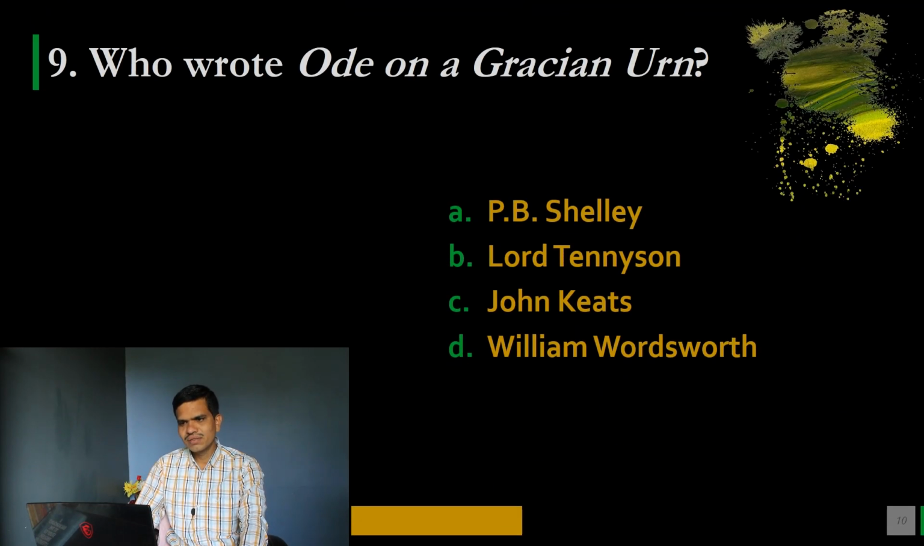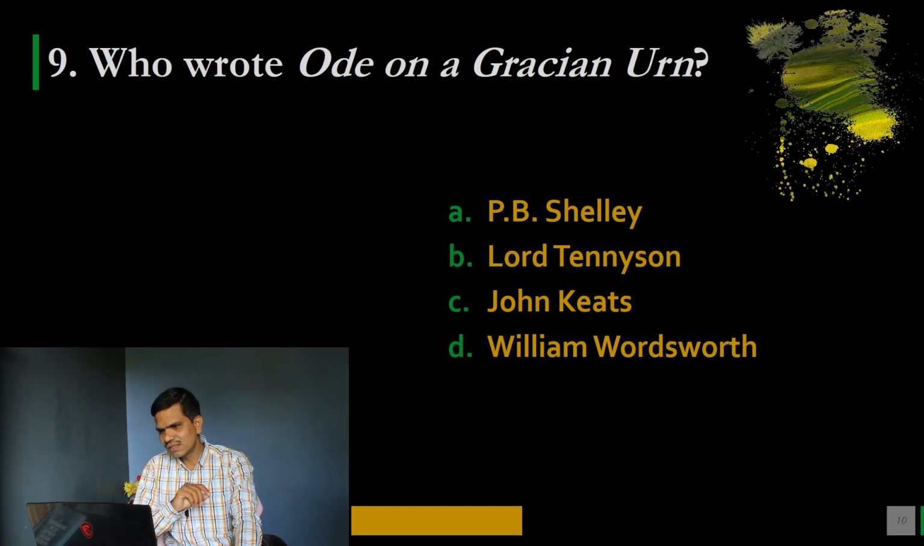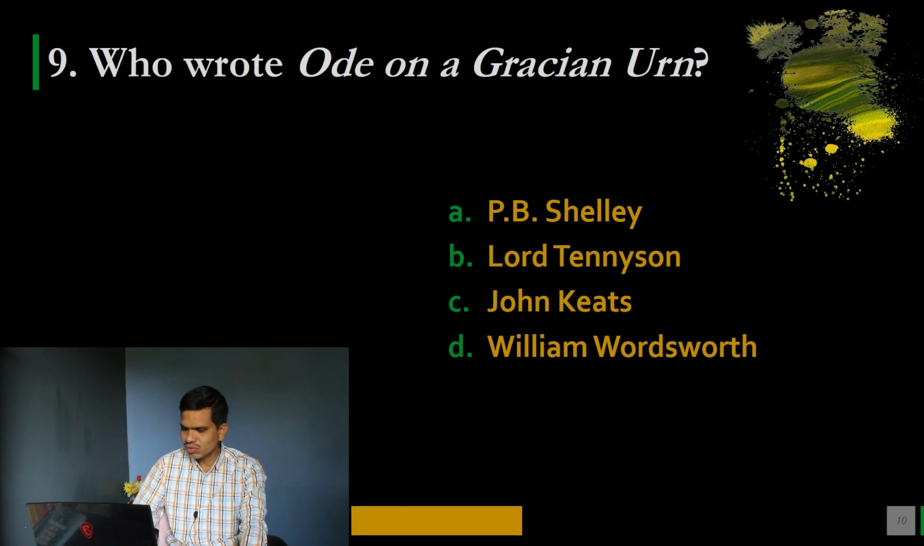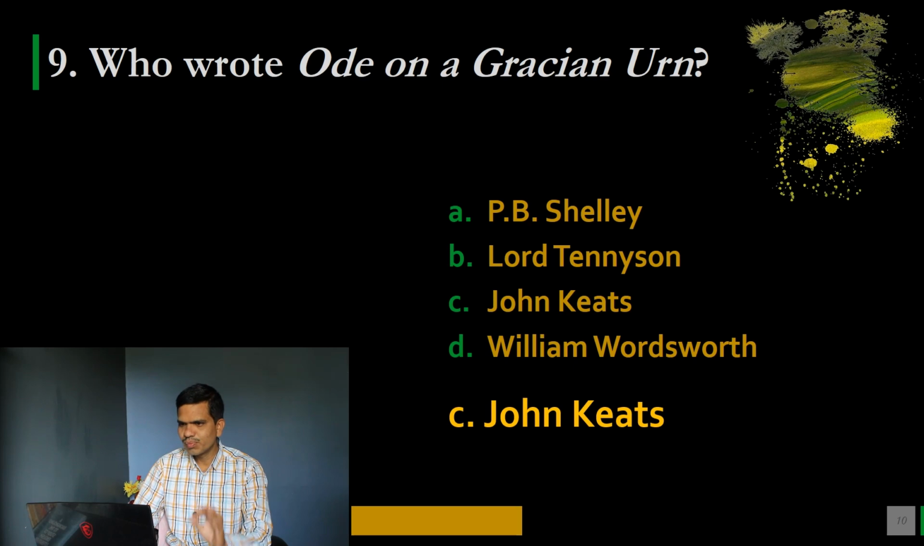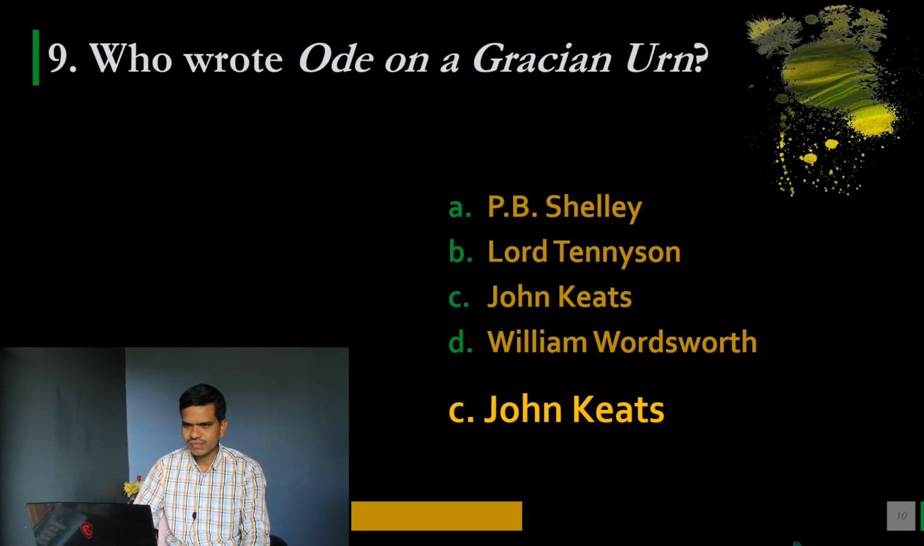Next, number 9. Who wrote Ode on a Grecian Urn? We have options A. P.B. Shelley, B. Lord Tennyson, C. John Keats, and D. William Wordsworth. Please note down your option, and the correct option is C. John Keats composed Ode on a Grecian Urn.